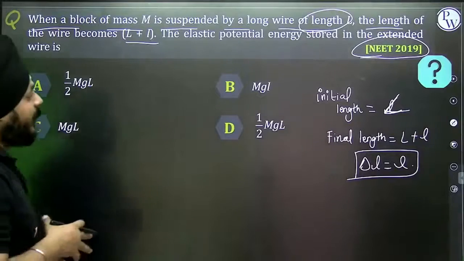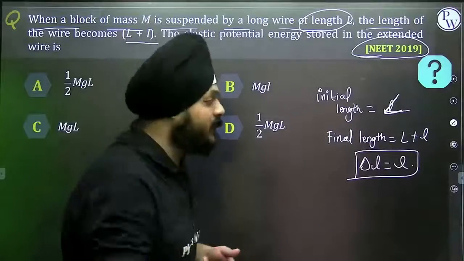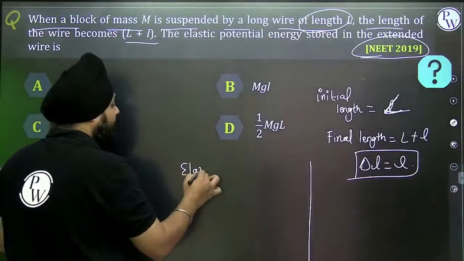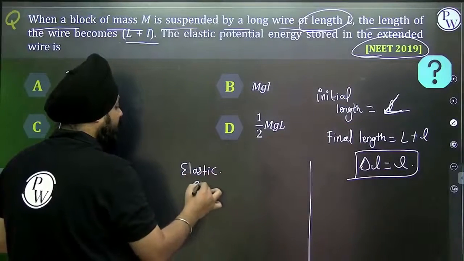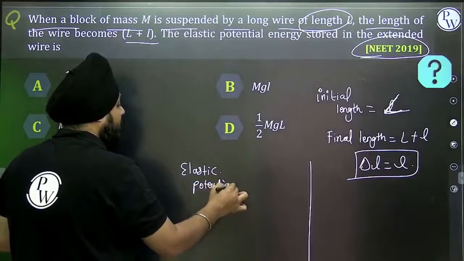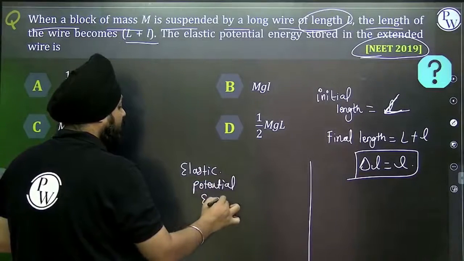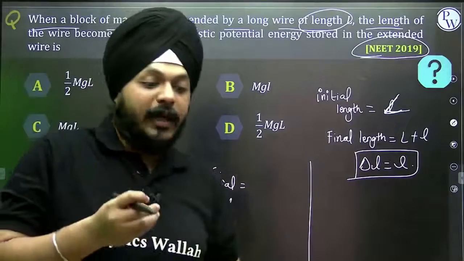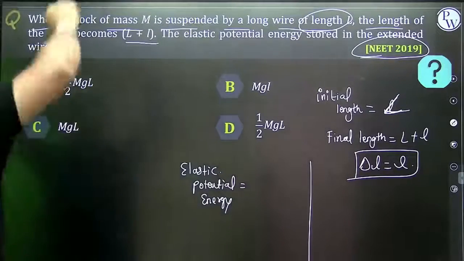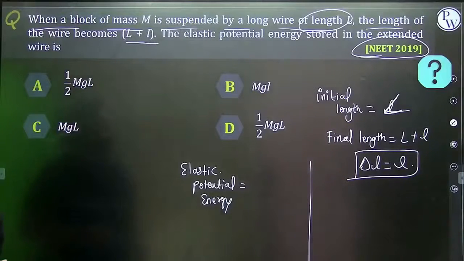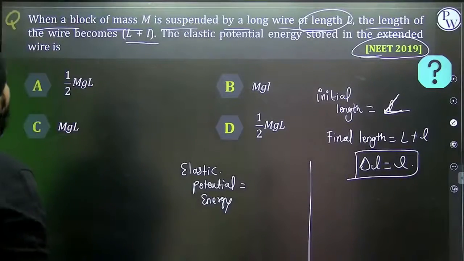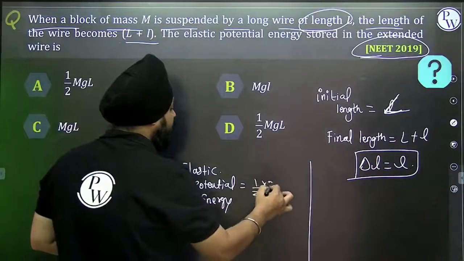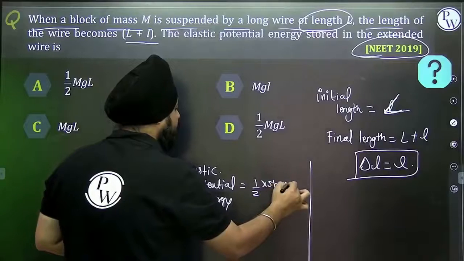What is the elastic potential energy stored in the spring? What is the formula of elastic potential energy? Lots of formulas are there. Can I say it as half, stress into strain?